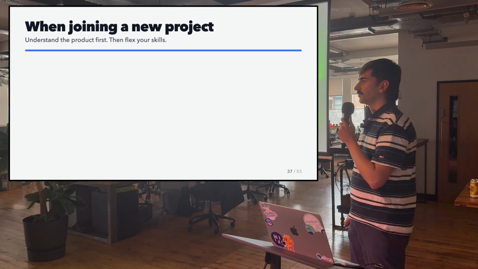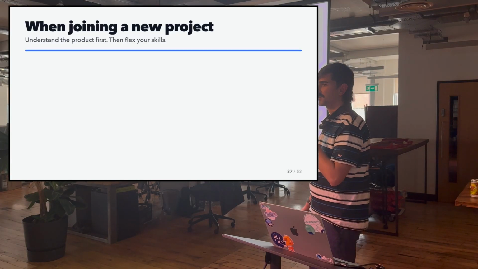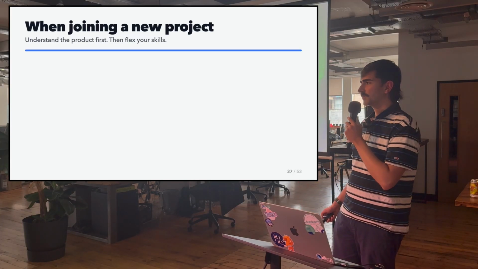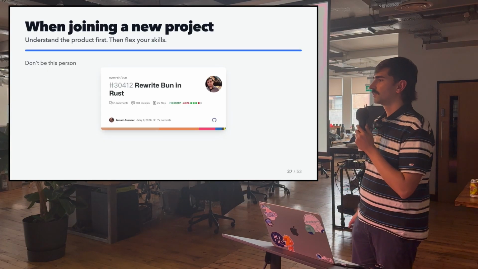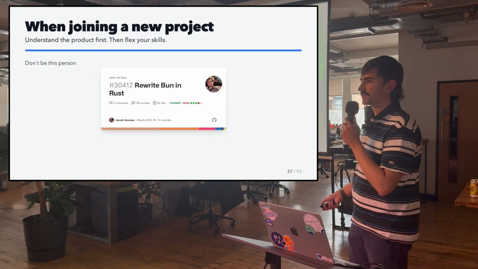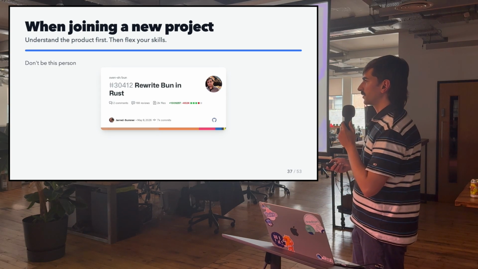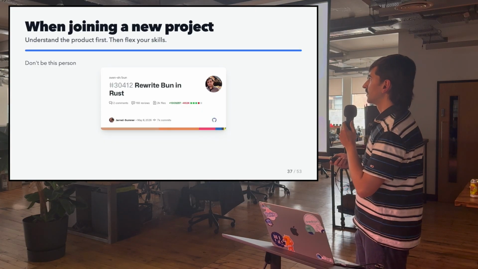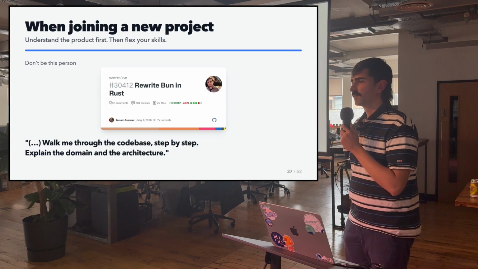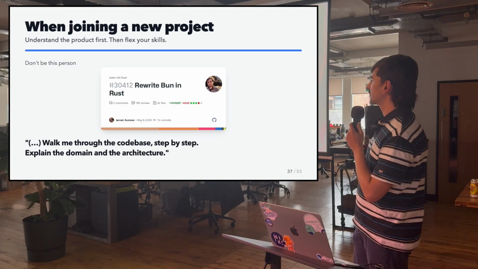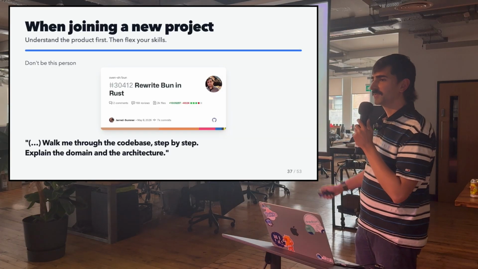And one common mistake that I see is that when people join a new project and when they get access to AI tools, they'll just ship a lot of code. And that should not be the thing that they should be worried about. When you join a new project, you probably went through many phases of interviewing. The technical skills are not the question. It's about whether you are able to understand the product fast and whether you are able to understand the code base. And yeah, you should not be this person and just open a PR with like thousands of lines. And yeah, this got merged, by the way.